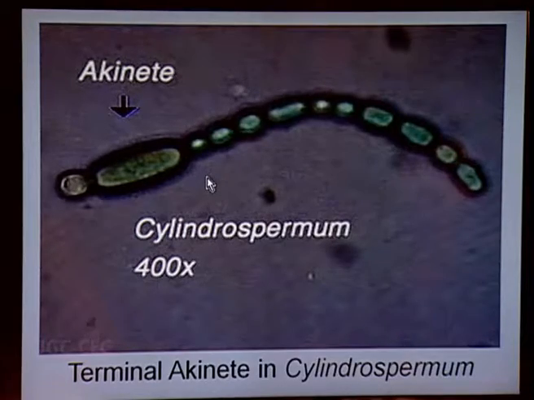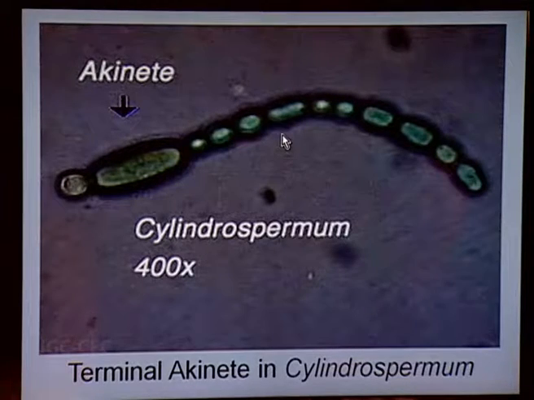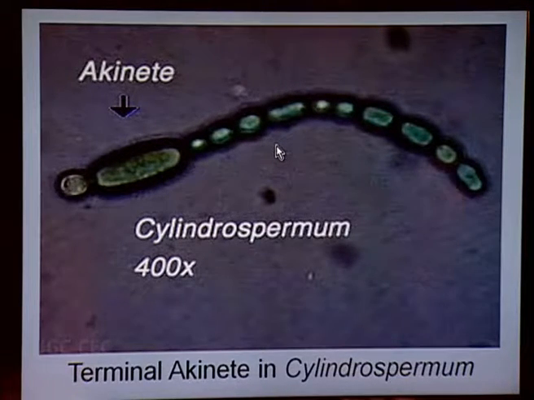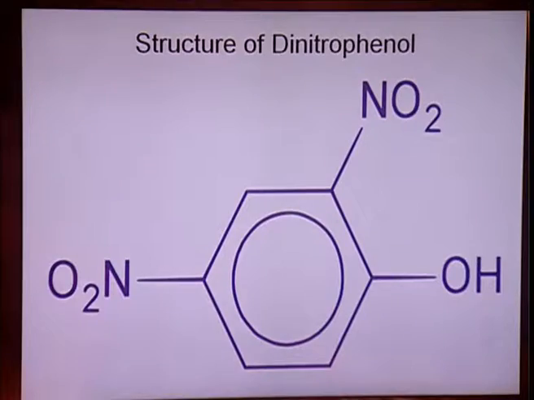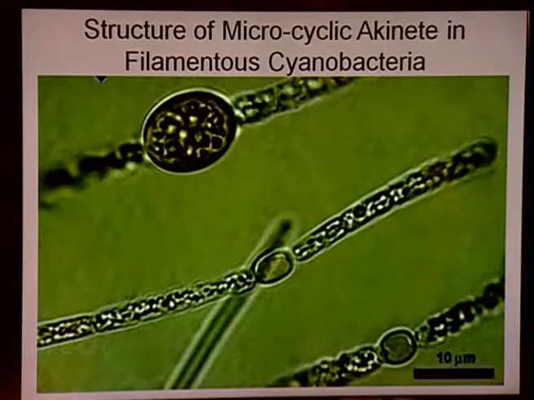Cylindrospermum, you can see here, is mainly a filamentous cyanobacterium. Now akinetes are basically thick-walled spores. They may be terminal or they may be central in position. These thick-walled spores are produced in greater number when there is more nitrogen. In the presence of a compound called dinitrophenol they are actually inhibited. So sometimes the condition is such that more akinetes are produced, and when there is any antibiotic like chloramphenicol, streptomycin or dinitrophenol, this filamentous structure will not produce any akinetes.